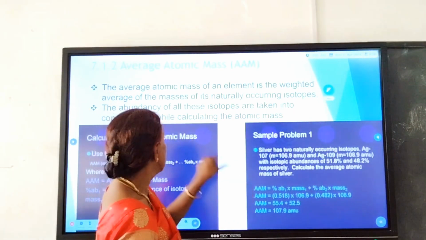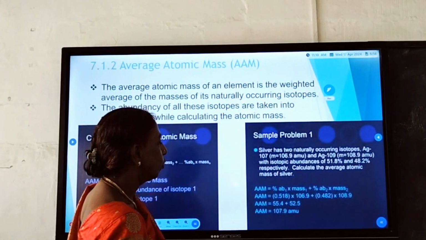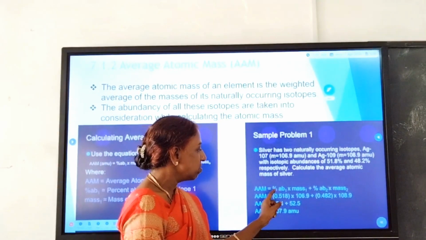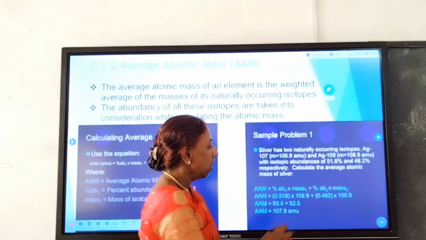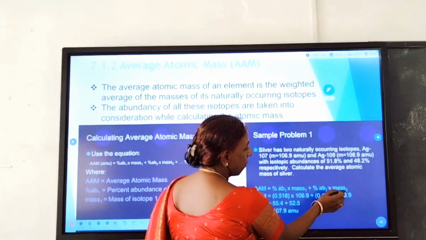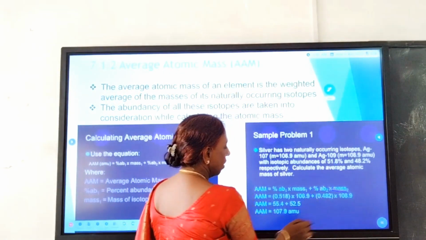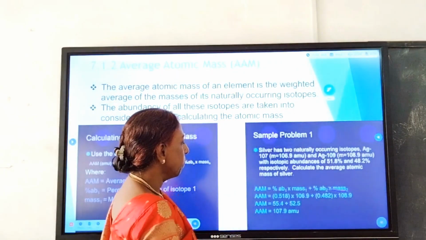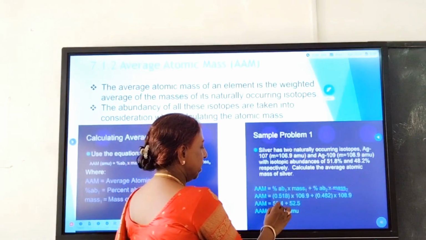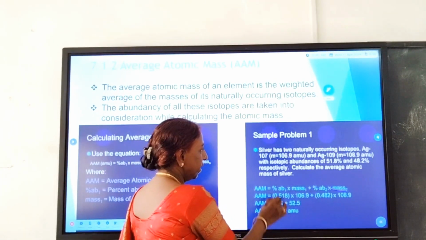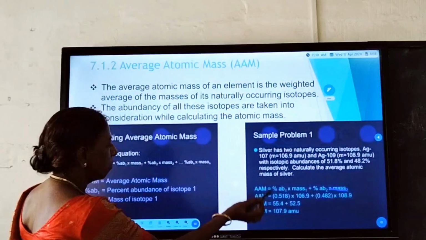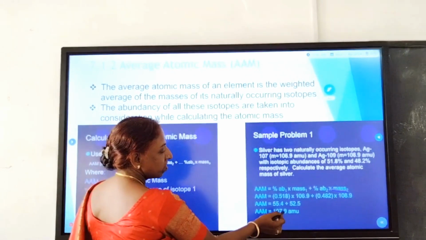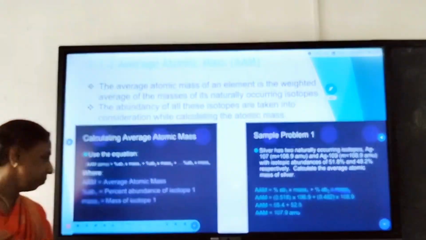So the average atomic mass is equal to percentage of abundance times mass plus percentage of abundance times mass. After finding the product of these, you have to add, and the average atomic mass of silver is 107.9 AMU.